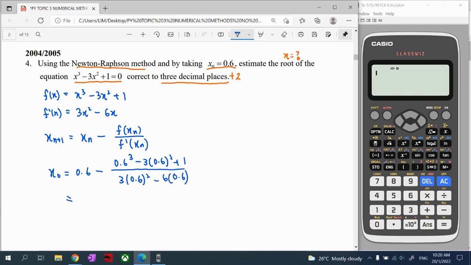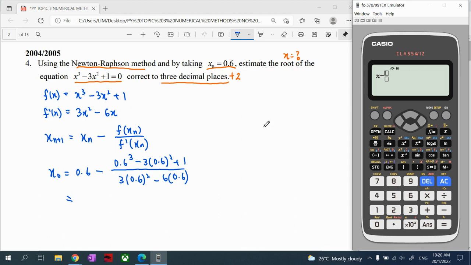Then how do we press our calculator? Refer to your calculator and key in our formula: alpha x minus the function, which is alpha x cubed minus 3 alpha x squared plus 1, then over the differential function, 3 alpha x squared minus 6 alpha x.